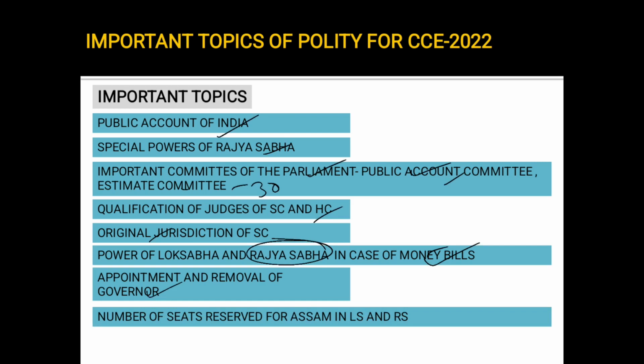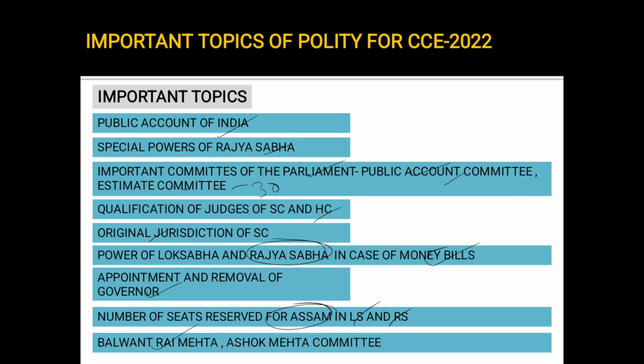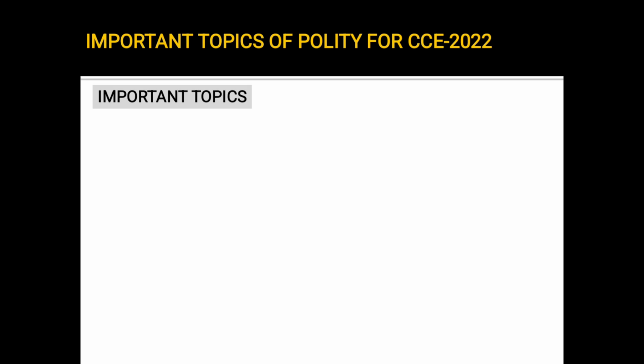What are the number of seats reserved for Assam in Lok Sabha and Rajya Sabha? How many seats of the State Assembly of Assam are reserved for SC/ST? Even that is important. What is Balwant Rai Mehta Committee? What is Ashok Mehta Committee? Both are related to the Panchayati Raj system. Okay, 3 tier, 2 tier, 4 tier, those things. Just have a read.